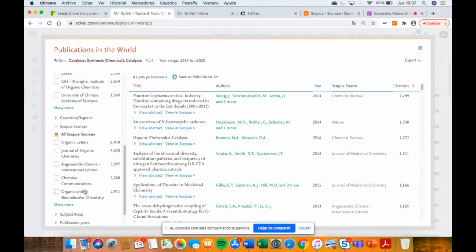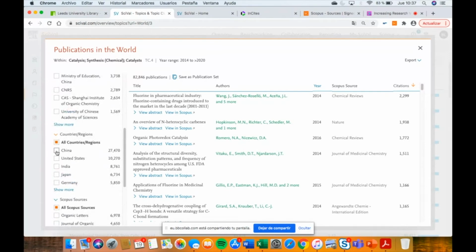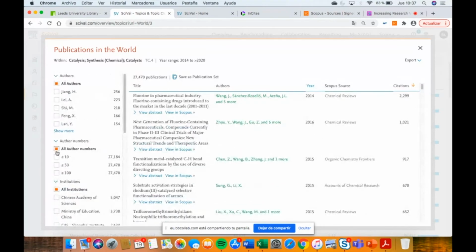You can see the countries. China is the country that published the most in this topic, and after China is the United States. This is a spider web. If you click on China, you can analyze just the publications in this topic from China, and you can see the authors in China.